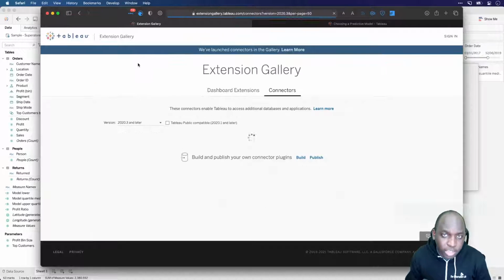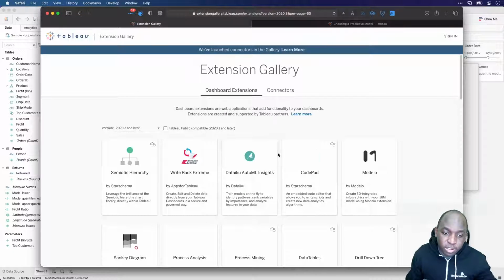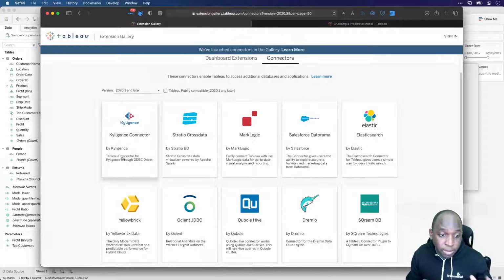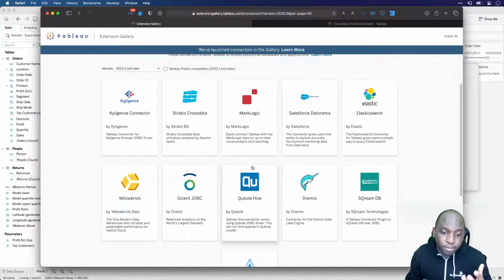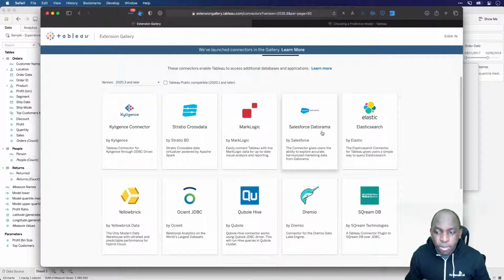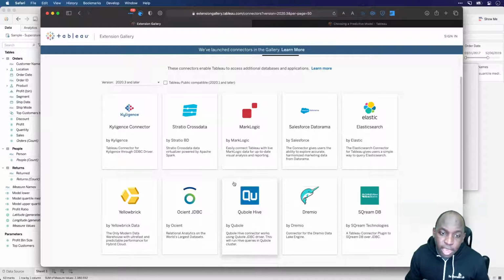If I go back to the extension gallery, you'll notice that the new thing they've done in 2020.4 is split out the connectors gallery into its own space, whereas before dashboard extensions had a dedicated place here, they now have an extension gallery for connectors. So these partners are writing their own connectors for Tableau with their own systems, and Datorama and Salesforce are some of those. Elastic is also another well-used connector that people really want, because quite a few companies use Elastic, especially startups. They use that to do things that are slightly more new age in terms of innovation and analytics. So all of these are now available.